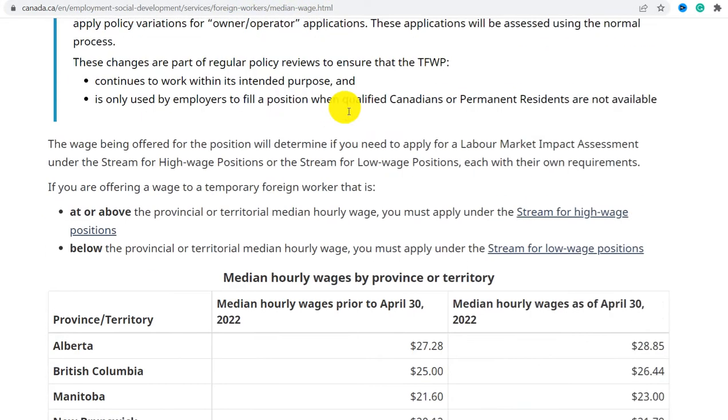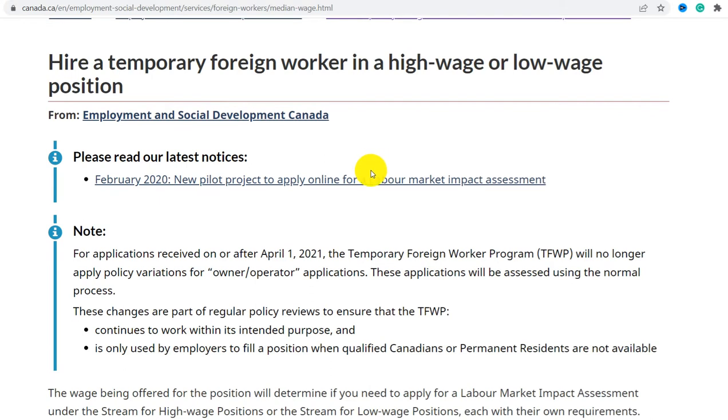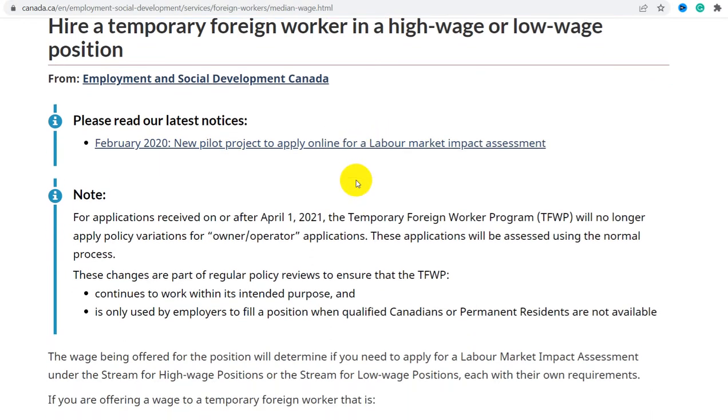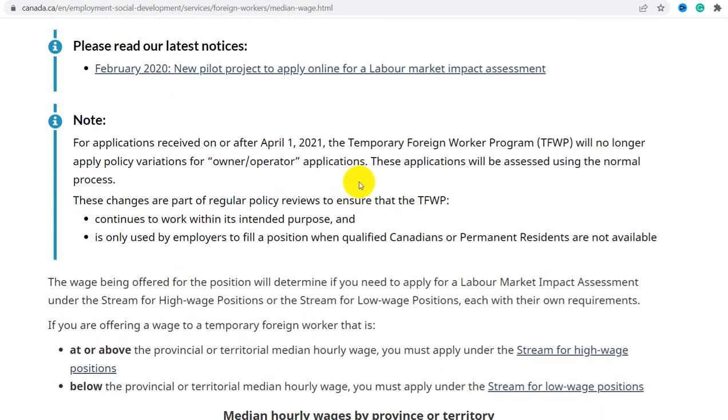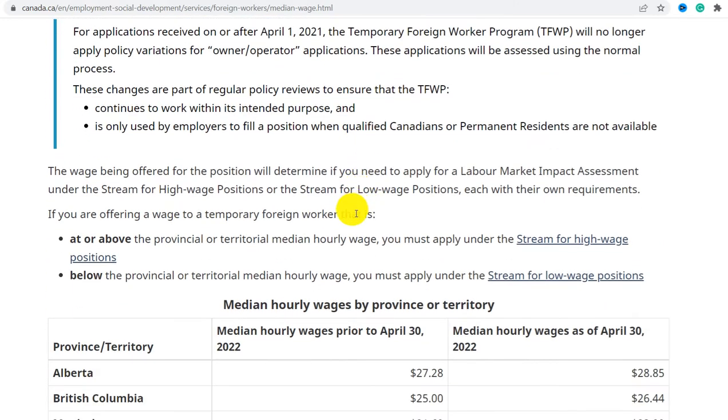So without wasting much time, let us get into today's topic: hiring temporary foreign workers in a high wage or low wage position. The wage being offered for the position will determine if you need to apply for a Labour Market Impact Assessment under the stream for high wage positions or the stream for low wage positions, each with their own requirements.